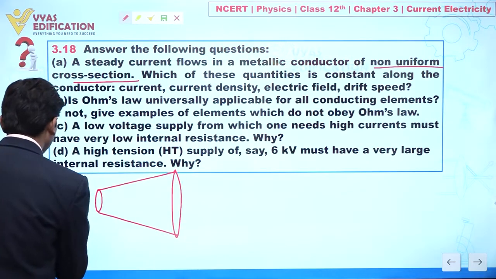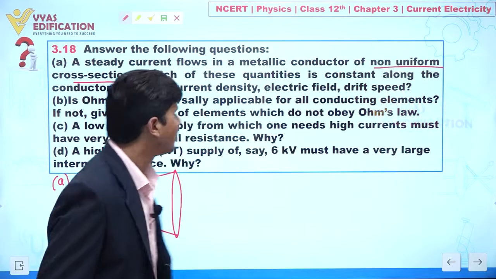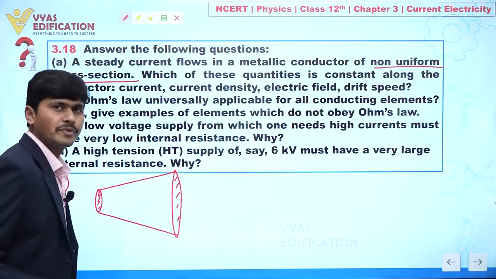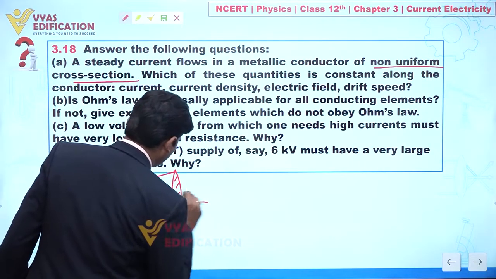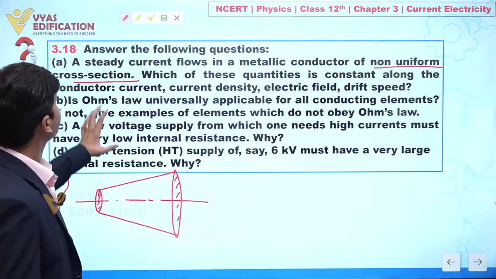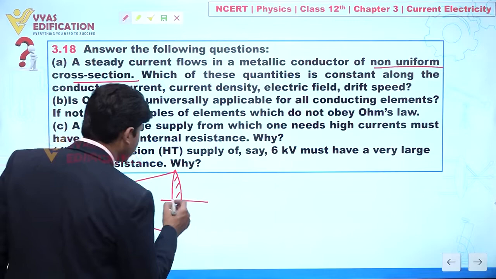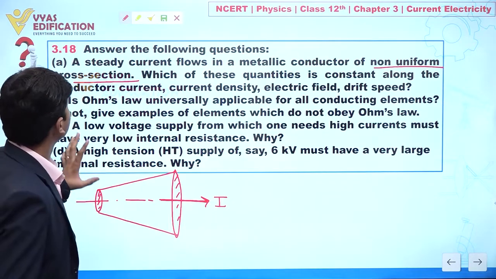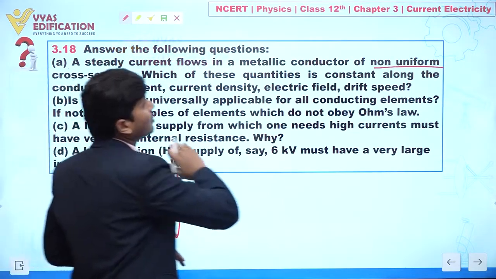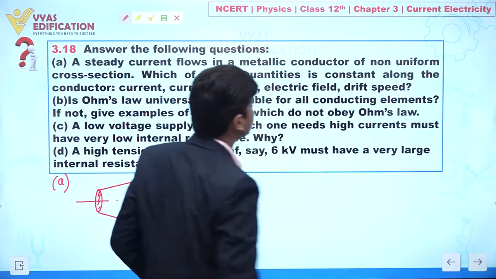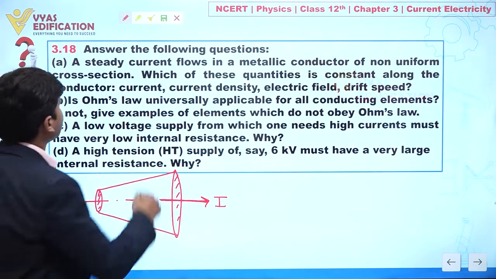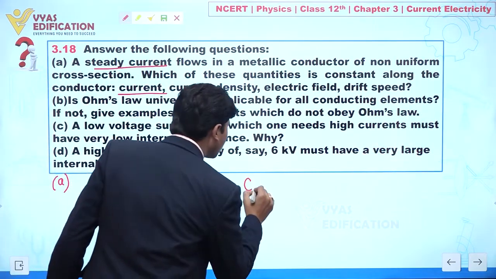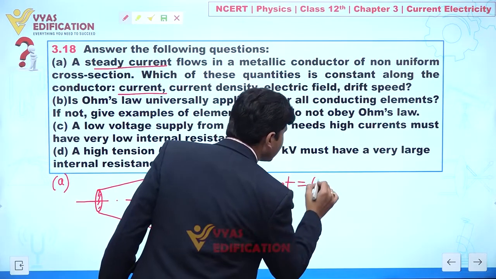First of all I am talking about part number A. Let's suppose this is a conductor, and in this question it is given a steady current is flowing. Steady current is flowing means definitely I can say the current I flowing through this conductor is constant. Our objective is to find which parameter is constant. Number 1, current. Already it is given a steady current is flowing, so definitely current is constant.